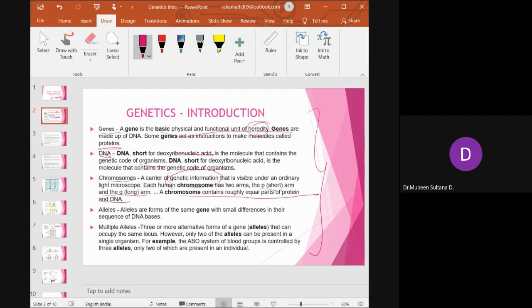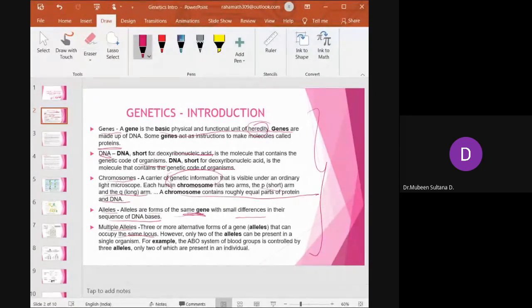Then we come to what is called an allele. What is an allele? Alleles are forms of the same gene with small differences in their sequence of DNA. They are similar genes. We cannot say same. We say they are similar genes with slight differences. And there is something called multiple alleles: three or more alternative forms. That is, the same gene having different alternative forms but coding for a similar characteristic is called multiple alleles. And they occupy the same locus.